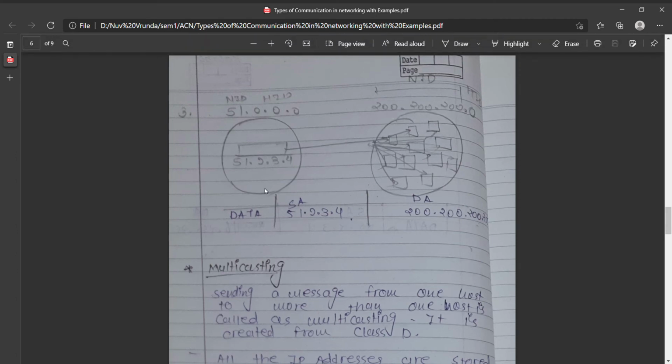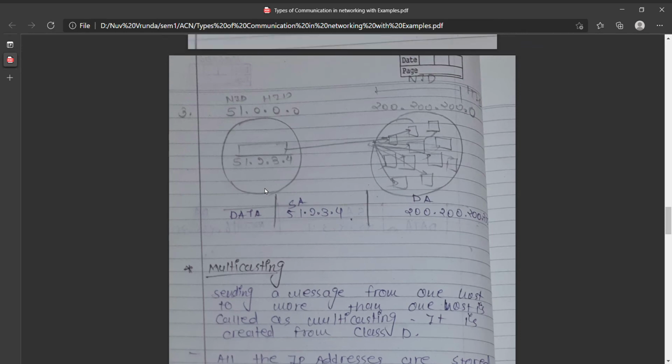One thing is that we take examples here to understand the type of communication. It is not necessary that every IP address is implemented this way in a real-time example; in real time there are some modifications. So this is only for the theoretical concept, and for GATE examination and other competitive examinations.